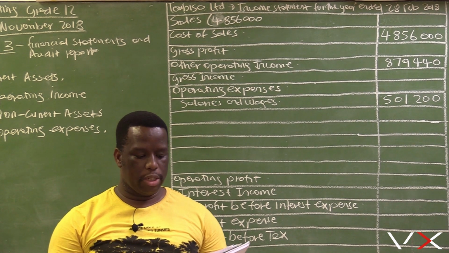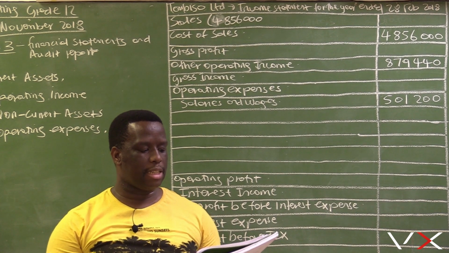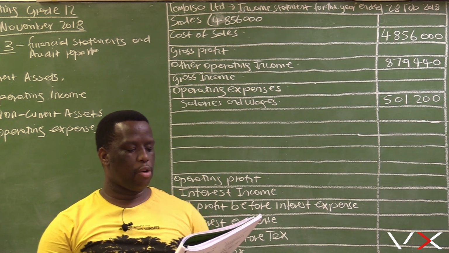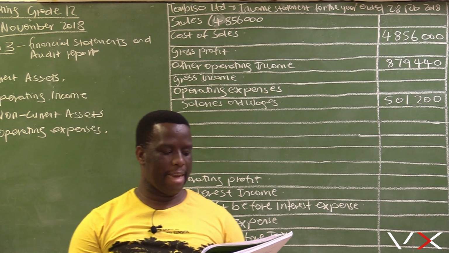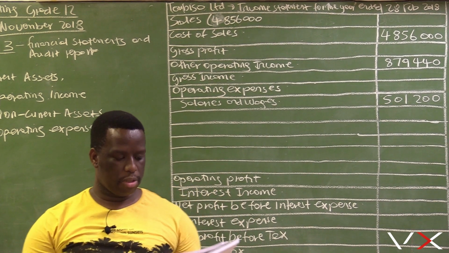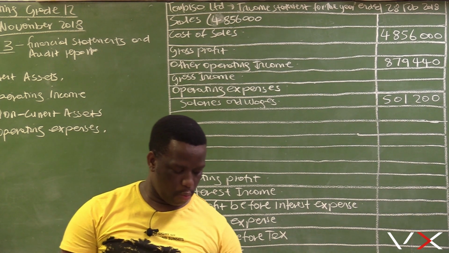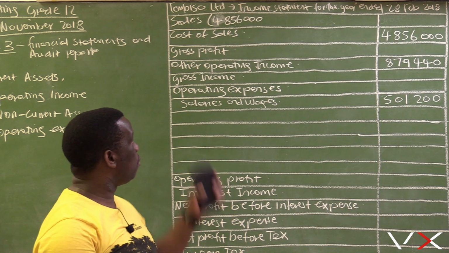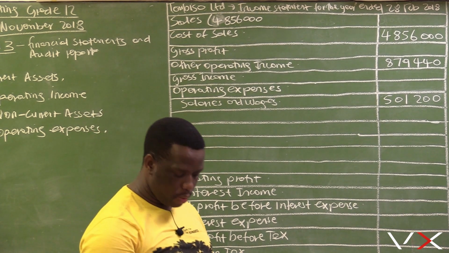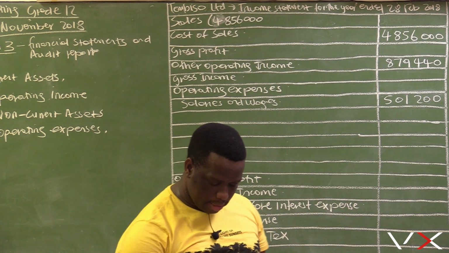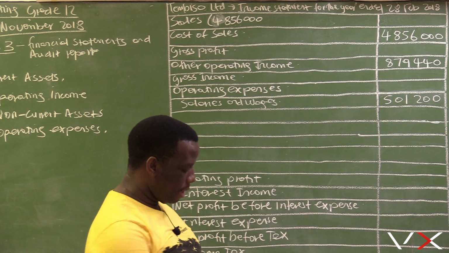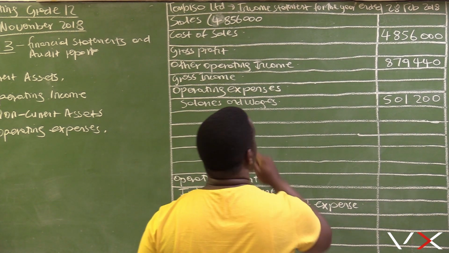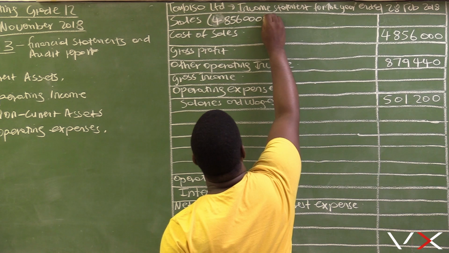Note that all goods costing 96,000 included in the cost of sales were sold at 10% below the cost price. So before we calculate our selling price, we need to take out these goods.